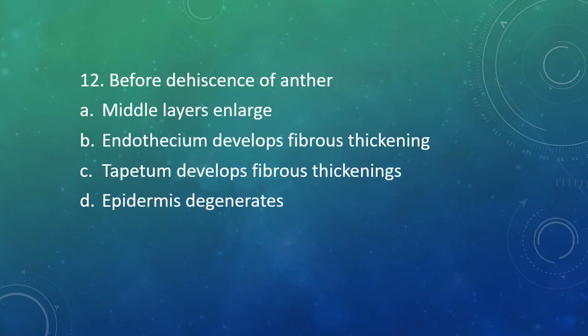Question number 12. Before dehiscence of anther, middle layer enlarges, endothecium develops fibrous thickening, tapetum develops fibrous thickening, or epidermis degenerates. What happens before the dehiscence of anther? Correct answer is option B, endothecium develops fibrous thickening.